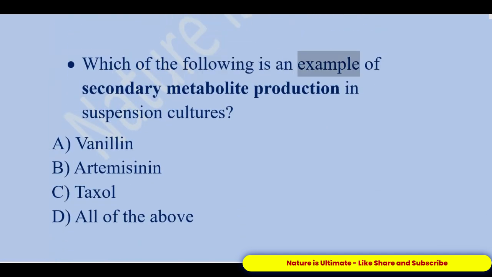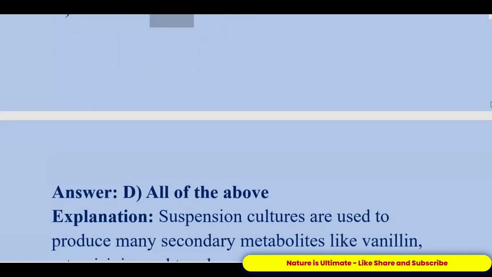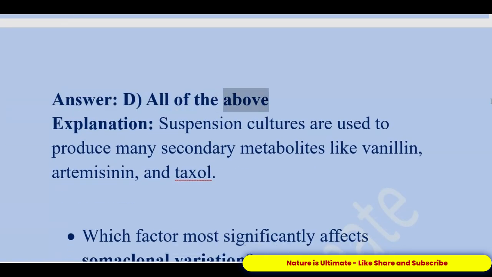Which of the following is an example of secondary metabolite production in suspension cultures? A. Vanillin. B. Artemisinin. C. Taxol. D. All of the above. Answer: D. All of the above. Explanation: suspension cultures are used to produce many secondary metabolites like vanillin, artemisinin, and taxol.